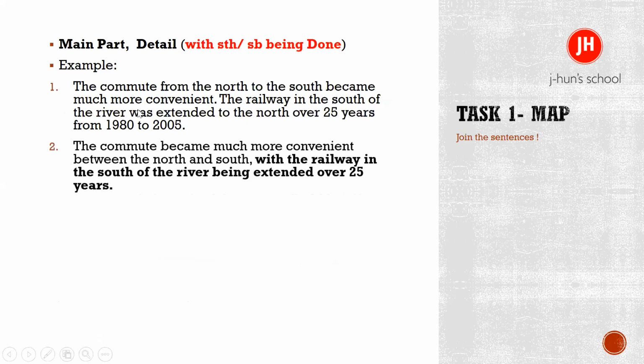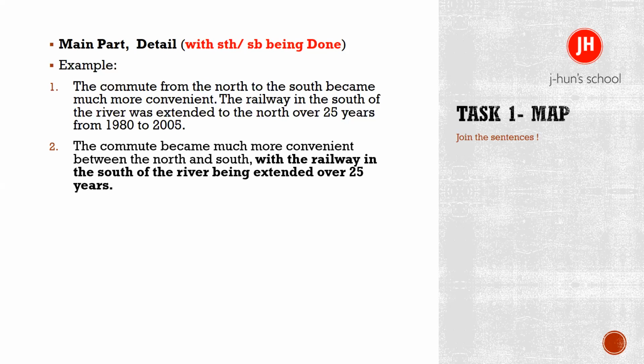So can you read them, please? Okay, just a minute. So the commute from the north to the south became much more convenient. The railway in the south of the river was extended to the north over the 25 years from 1980 to 2005. So these two sentences are simple.